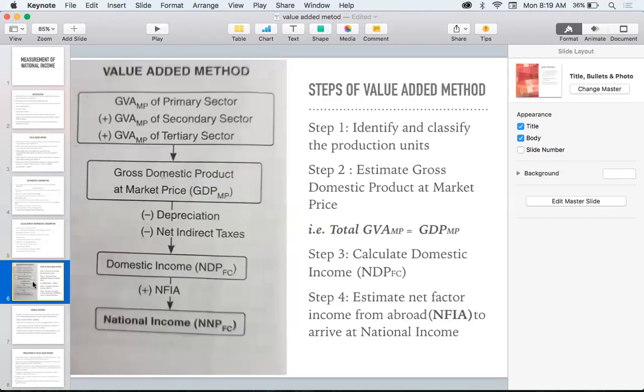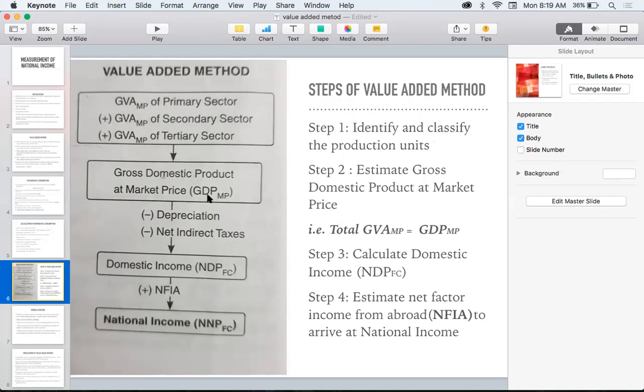So the three production units, when we are adding, what are we getting? We are getting gross domestic product at market price. So the total of gross value added gives gross domestic product at market price. What is the first step in the value added method? The first step is to identify and classify the production units. When we add these 3, we get gross domestic product at market price.